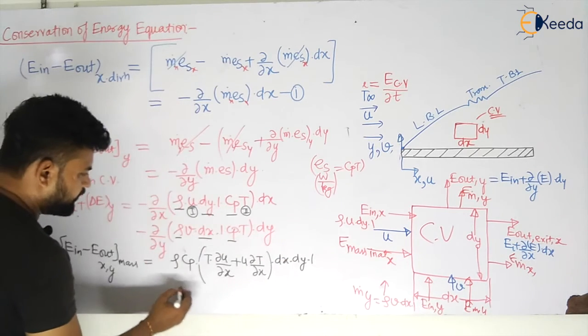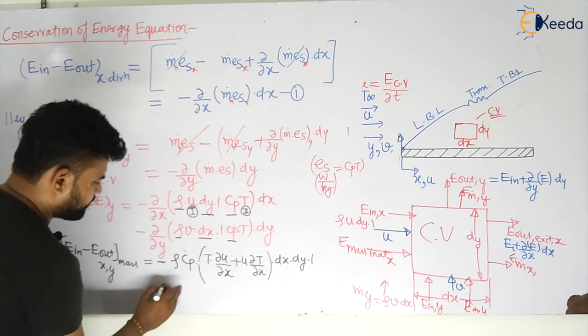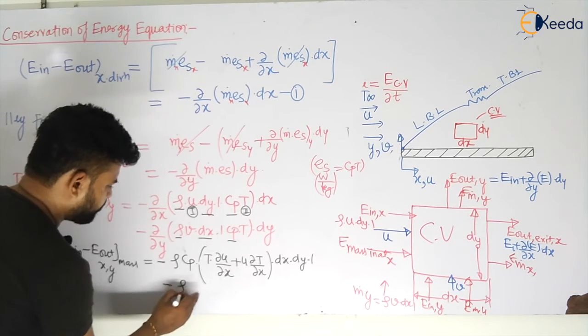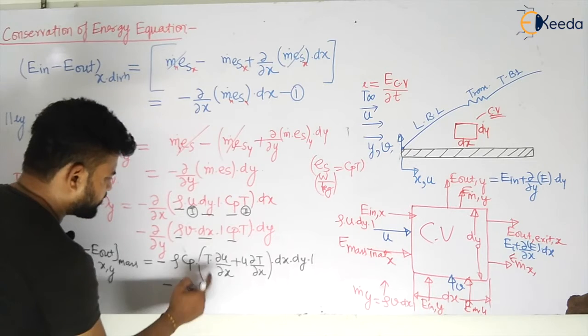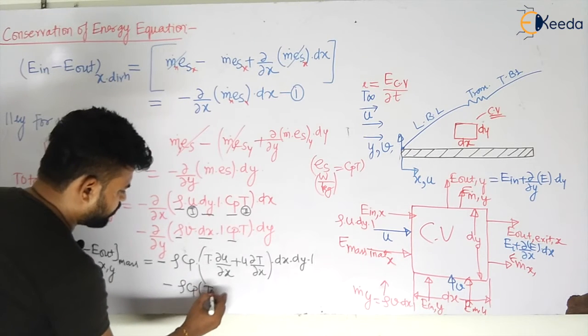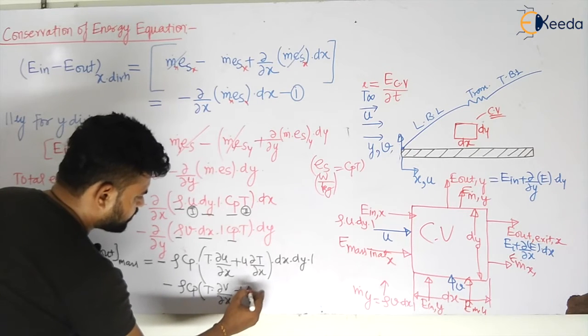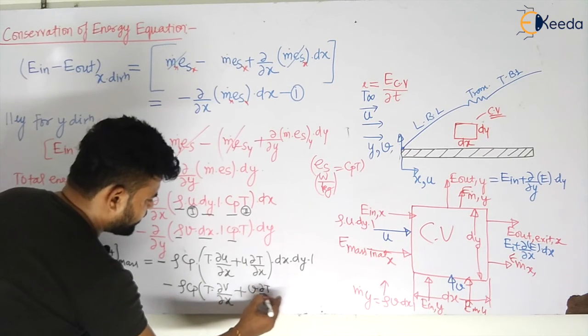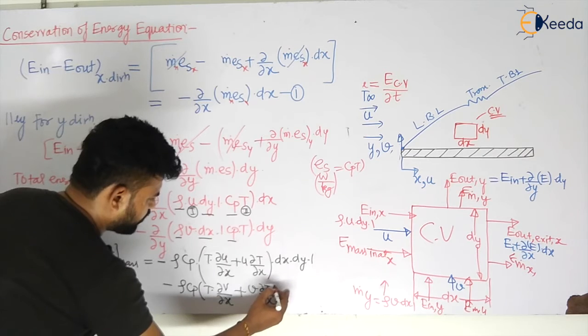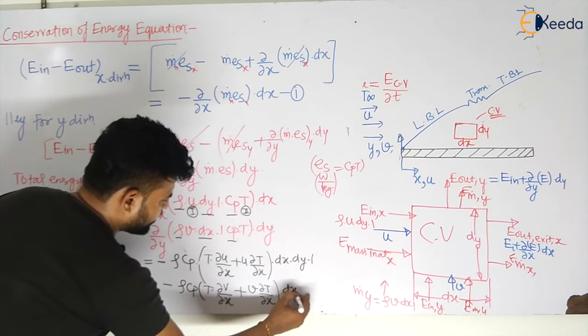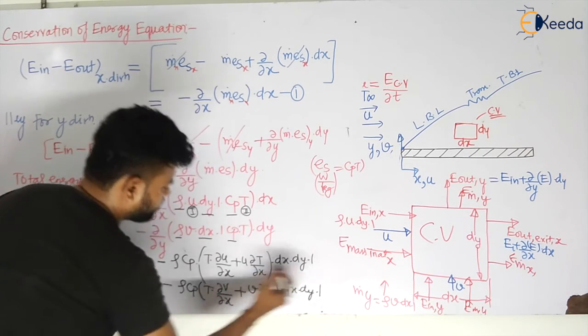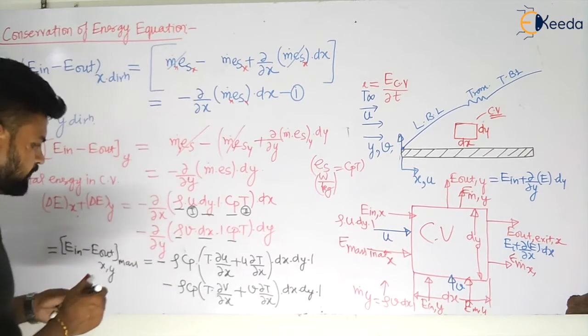Similarly, minus of rho Cp for the y direction, T of del v by del y plus v of del T by del y, into dx dy 1, and that total will become equal to how much?